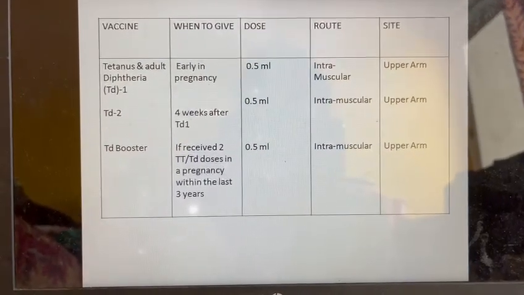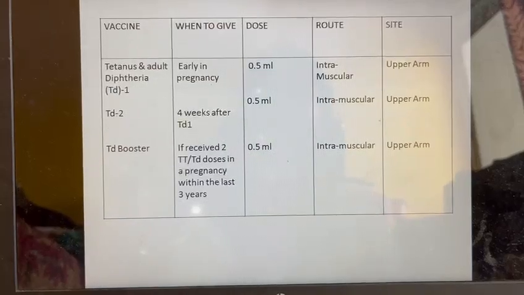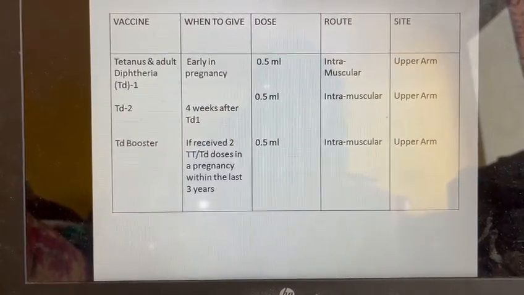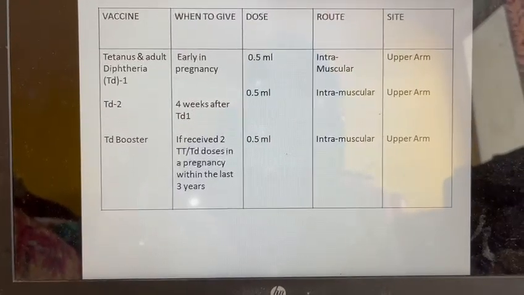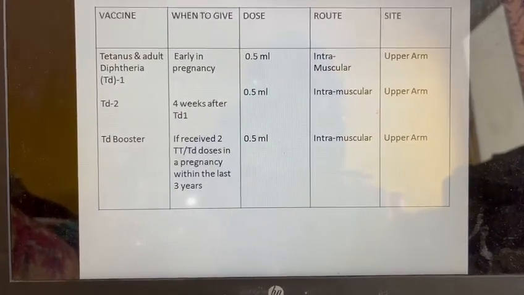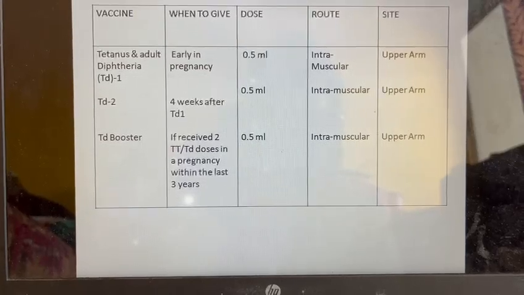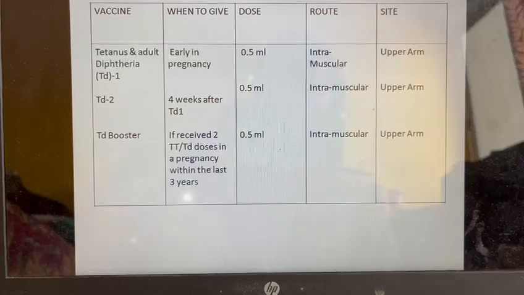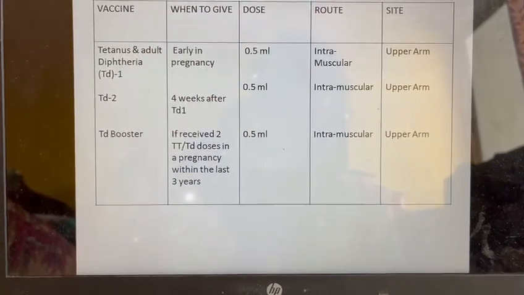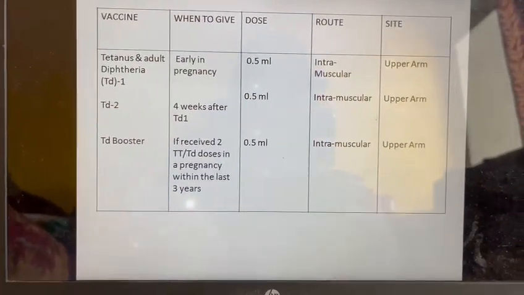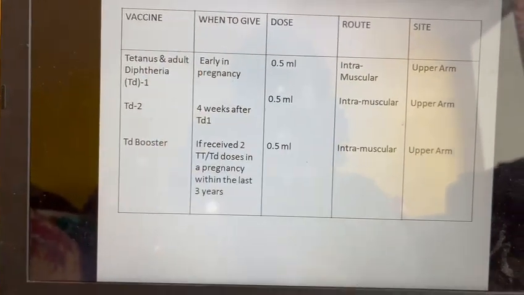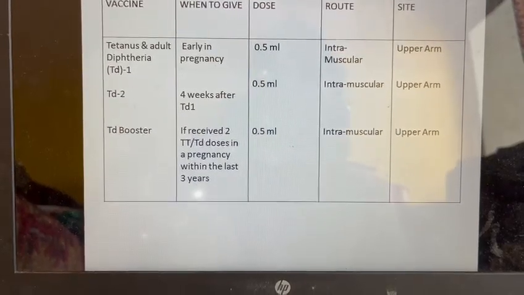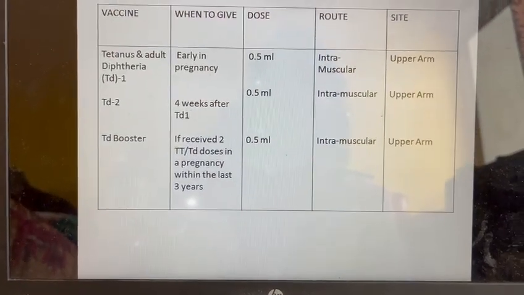Then TD booster. अभी TD booster कब लेना है? If received 2 TD doses in a pregnancy within last 3 years. मगर अगर फिर से the woman gets pregnant within 3 years, पहला baby, suppose she has delivered in 2022, again she got pregnant in the year 2024, then she has to only take this TD booster. She doesn't have to take these 2 doses. I hope you understood. So if she is pregnant again within last 3 years, then she will take only TD booster.